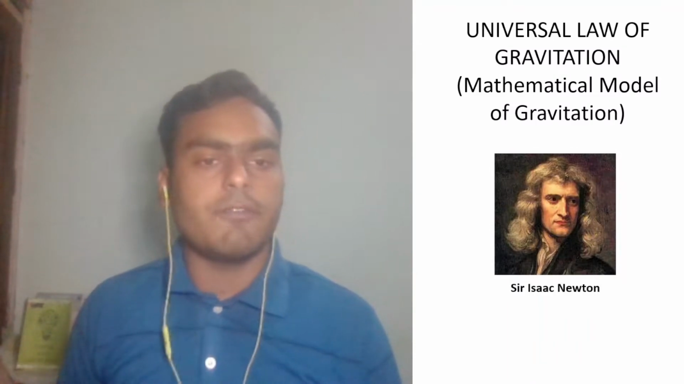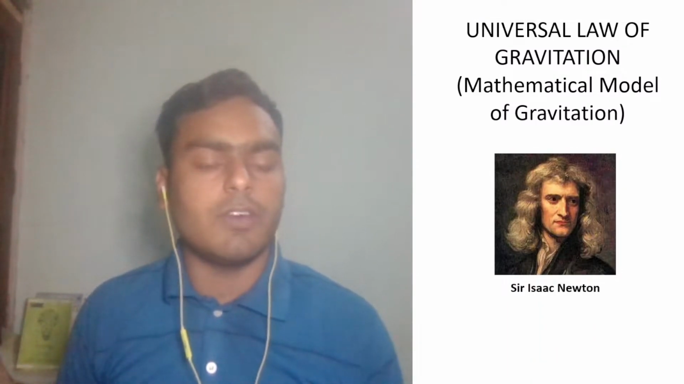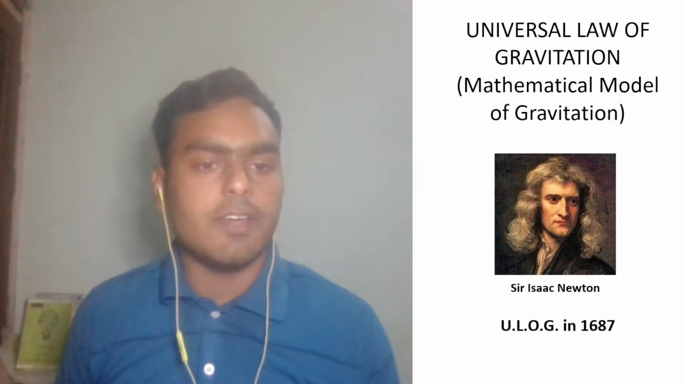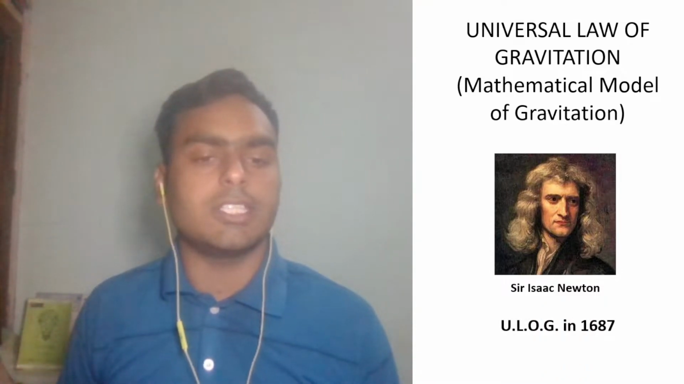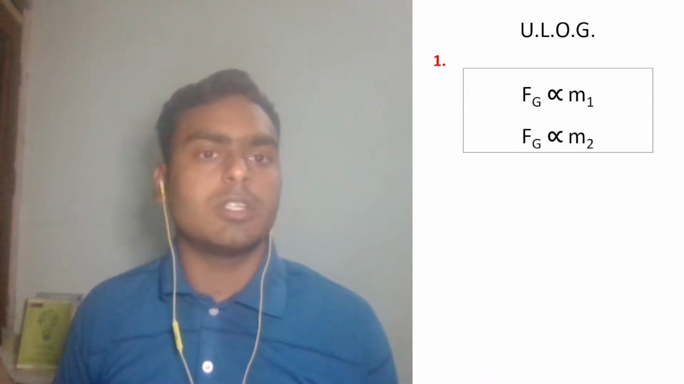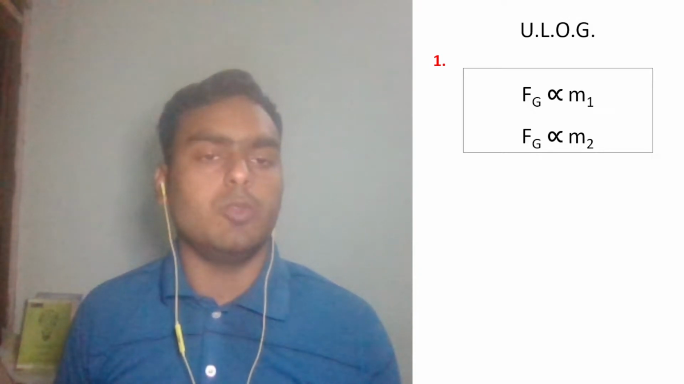Yeah, so here is a familiar case. Sir Isaac Newton, the father of physics, worked in the field of gravitation and gave us the universal law of gravitation in 1687. I will explain this universal law of gravitation in two sets of mathematical equations. The statement for the first law is that the gravitational force between two objects with masses m1 and m2 is directly proportional to the masses of those objects.